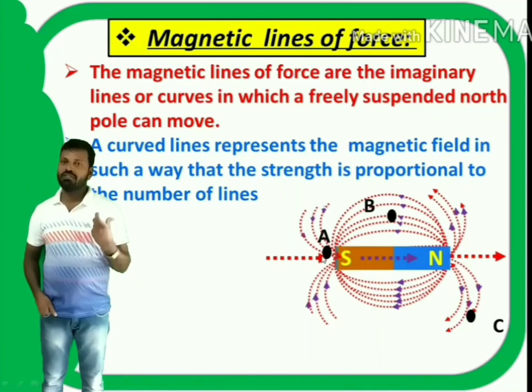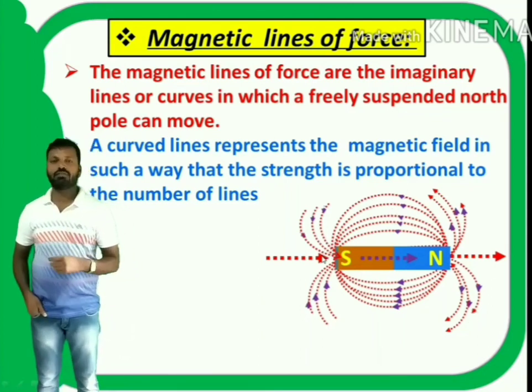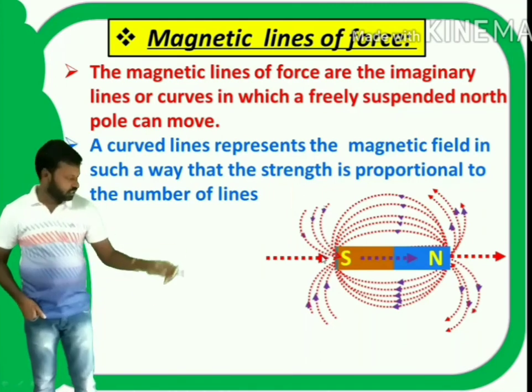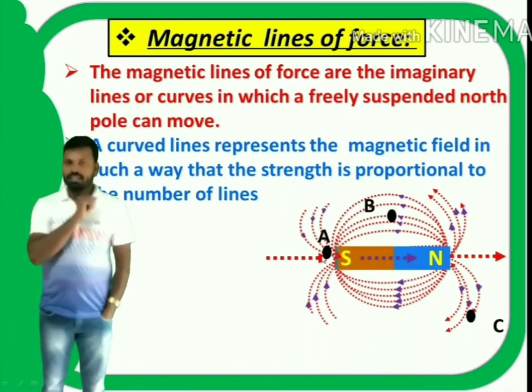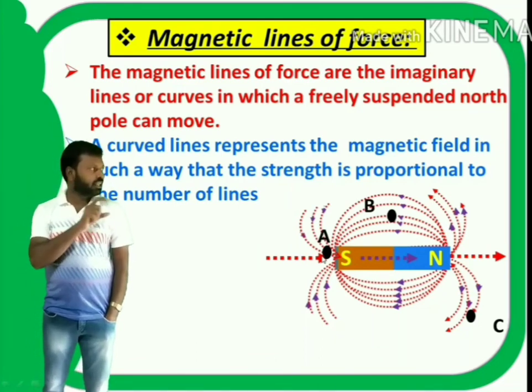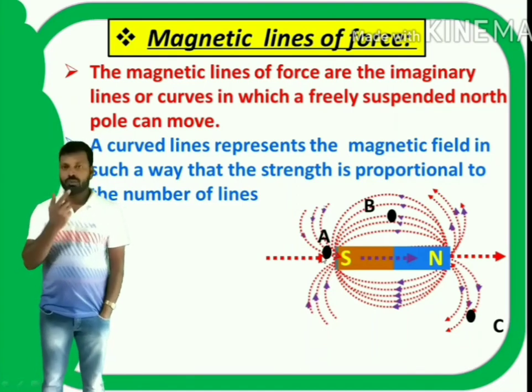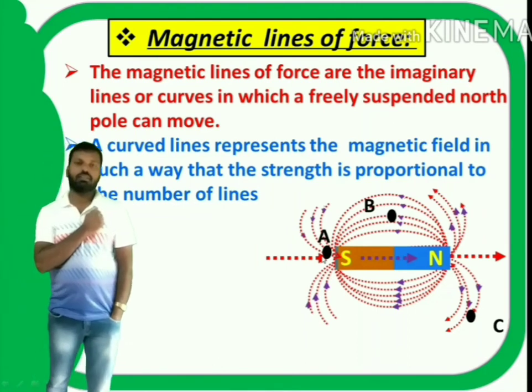So the strength of the magnetic field is proportional to the number of the magnetic lines of force. If you see this diagram here, take 3 points A, B, C. If you observe different points, depending on the number of lines, you can calculate the strength of the magnetic field.